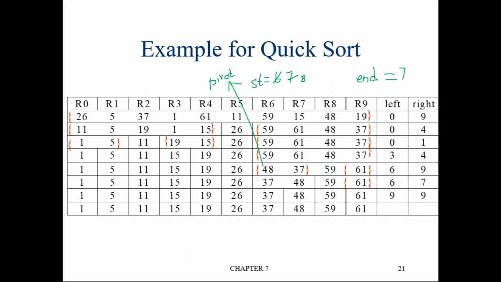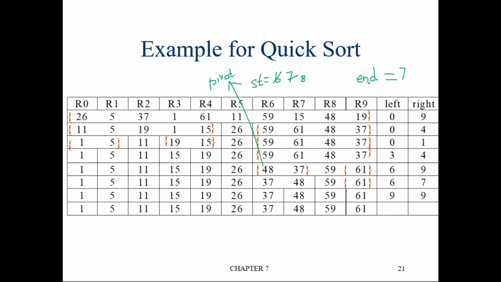Now this is 59. Is the element at start location less than the pivot element? The element at start location is now 59, whereas the pivot element is 48. It's not less than, it's greater than. So it will stop.